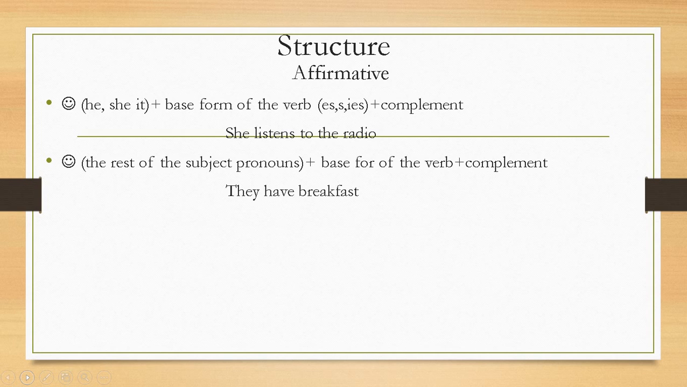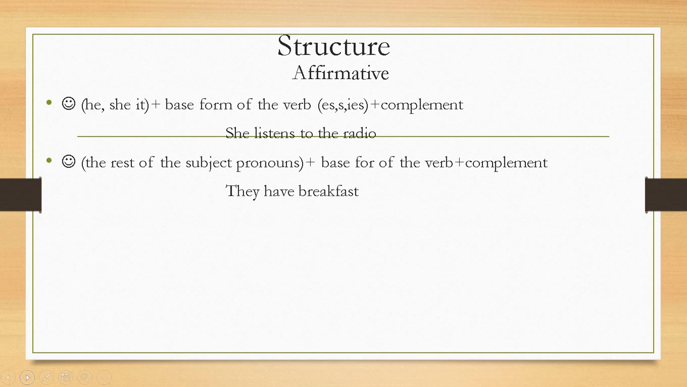Now we have the structure. For the affirmative way of simple present, we have the subject. But when we are talking about he, she, it, we use the base form of the verb, but we have to add es, s, or ies. It depends on the verb. And then we have the complement. For example, she listens to the radio.